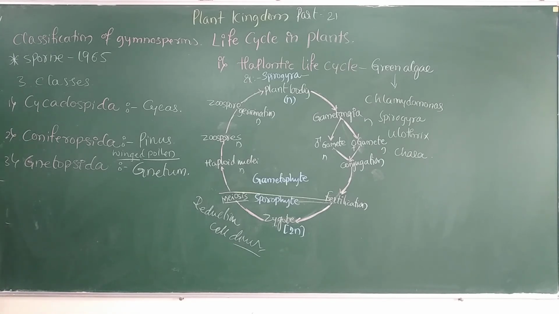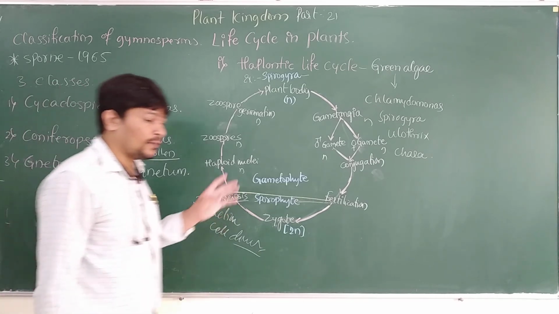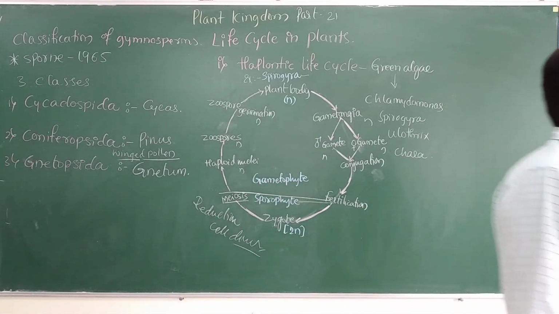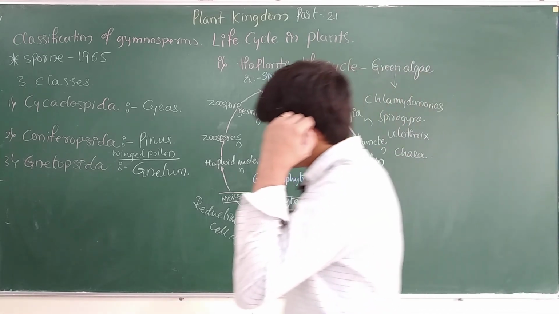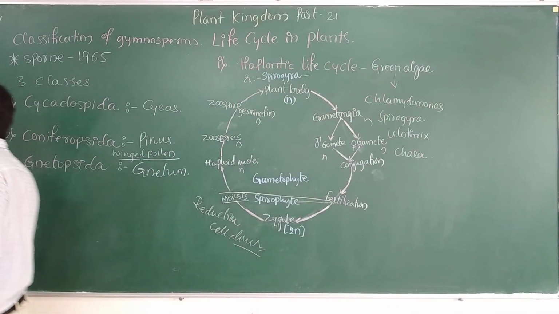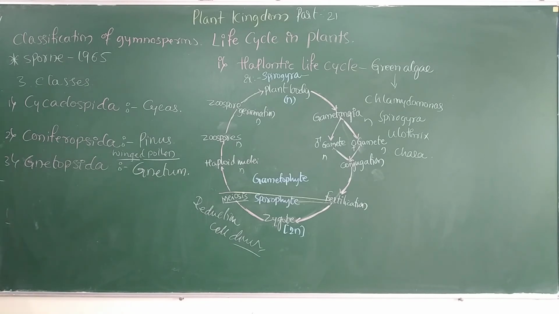So this is all about the haplontic life cycle. In the next session we'll discuss the diplontic life cycle and the diplohaplontic life cycle. So write down the homework of today's session. Write the general characteristic features of pteridophytes.